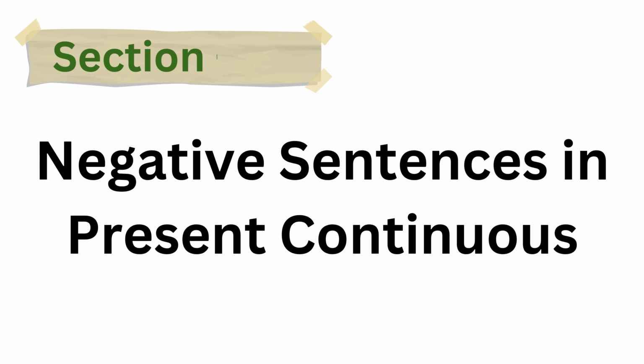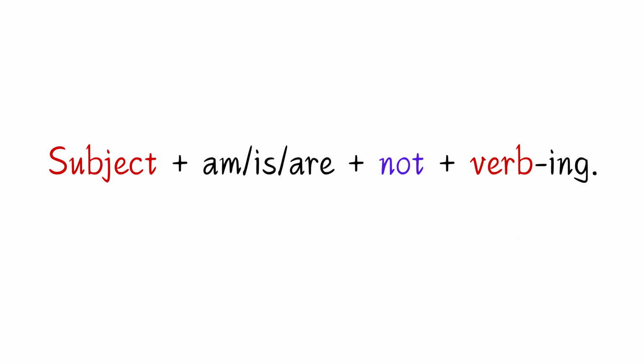Section 4. Negative sentences in present continuous. Now, let's talk about negative sentences. To make a sentence negative, we simply add not after the verb to be.